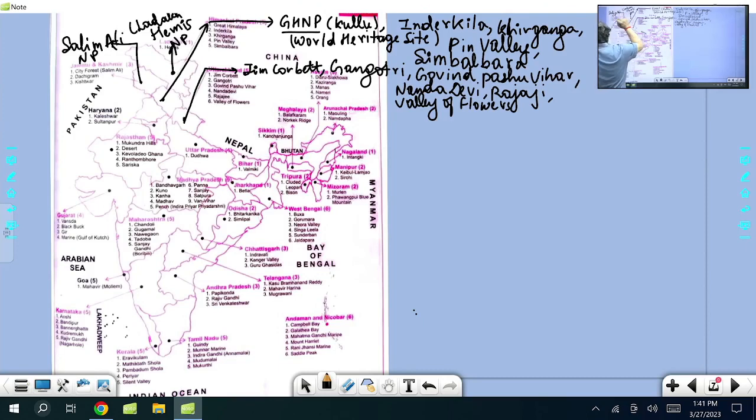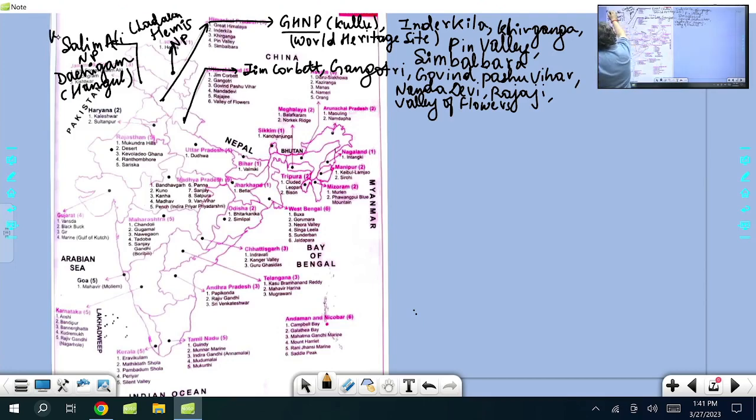That is part of Kashmir. Then Kashmir has another very important name called Dachigam. Dachigam is known for one important deer called Hangul, a critically endangered deer. Dachigam National Park. Hangul is the red deer, the Kashmiri stag. For that, Dachigam National Park is there. Then, very near to that, Kishtwar.